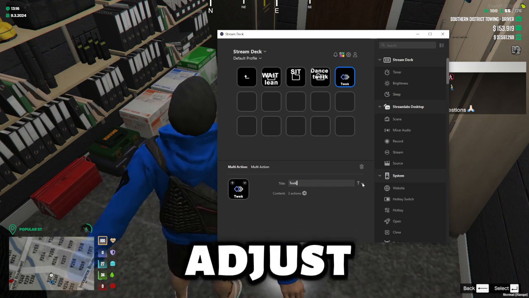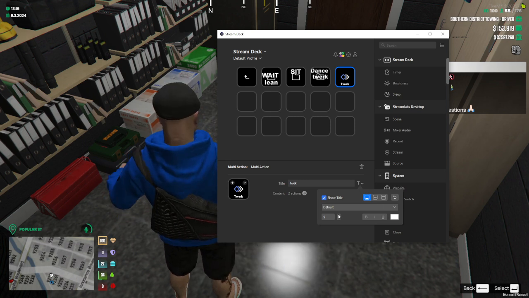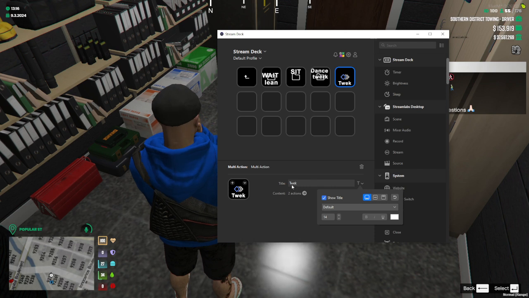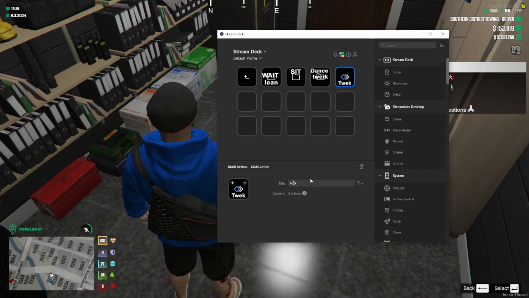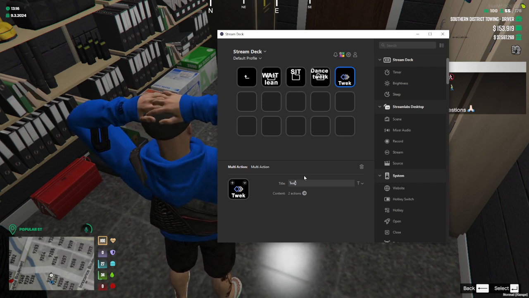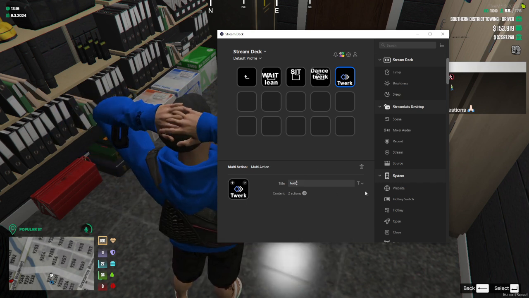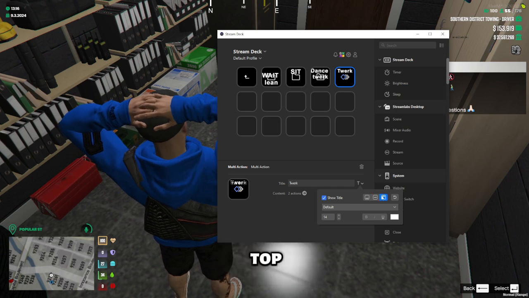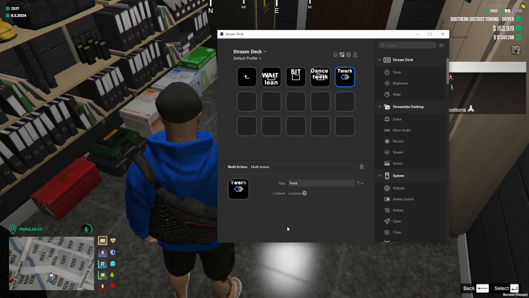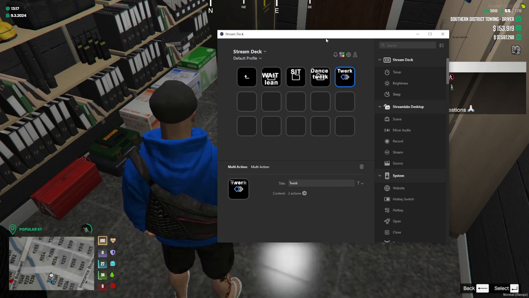I like to adjust the size so it's easier to see. Oh, helps if I do that right. That's it. And I also like to put them at the top because I find them easier to see. Alright, so all that should be right.